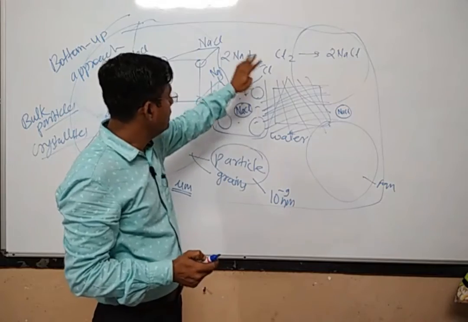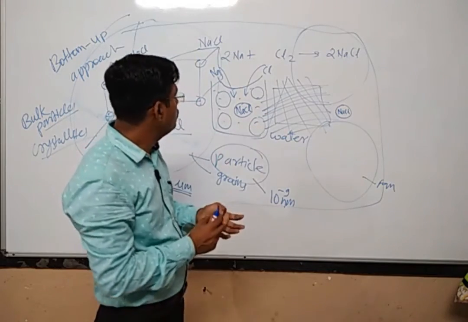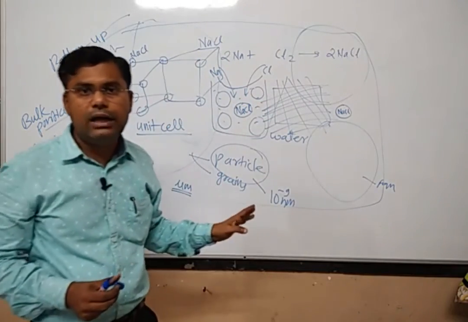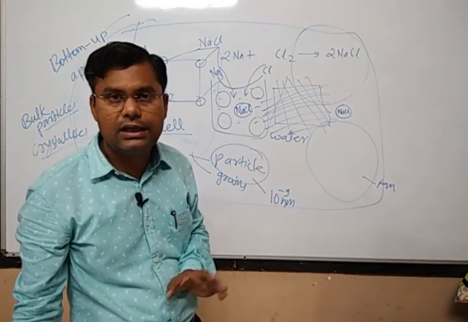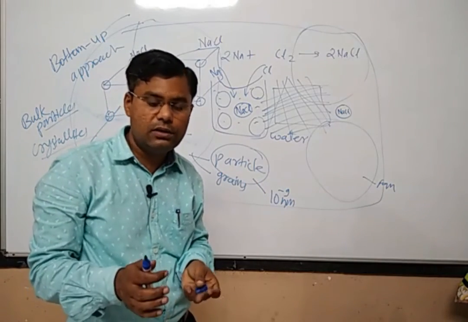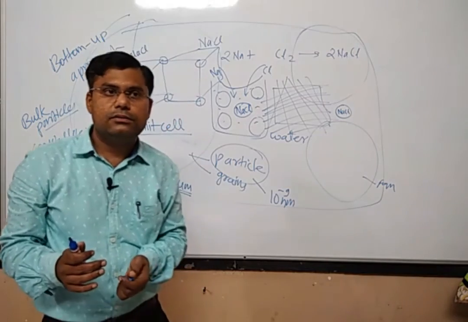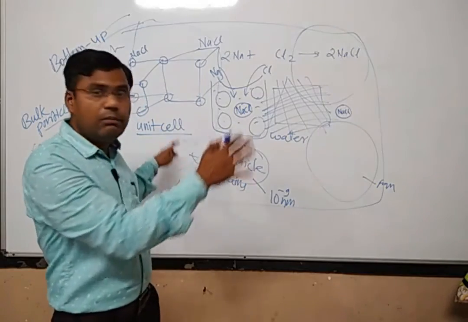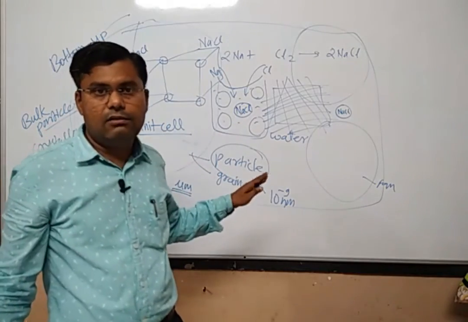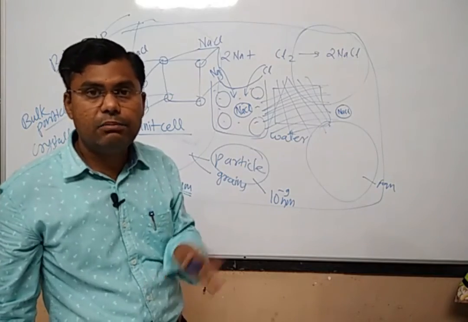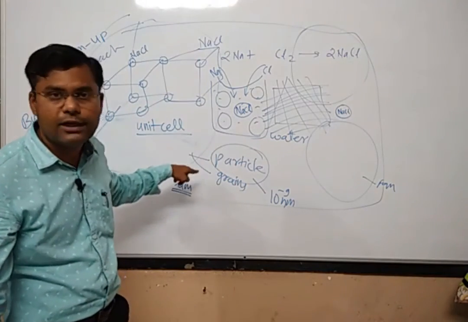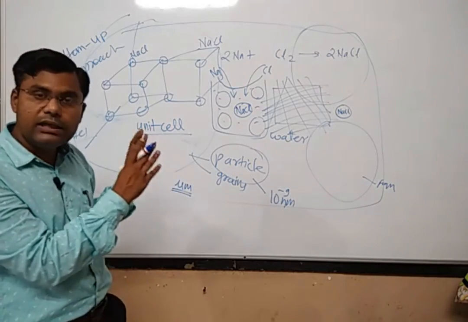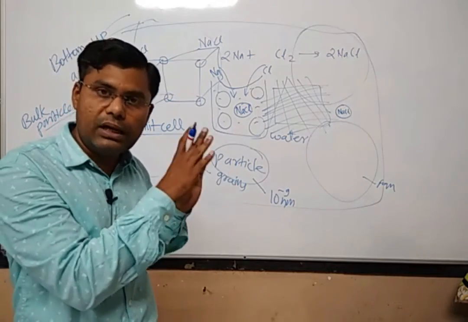If you can arrange things like that, even if you cannot see one particle at a time, you will see all the particles at a single time. Our understanding is that we are observing a bulk particle, but actually that is not the case. Whatever we see, we assume it is a bulk particle, but inside that bulk particle there are so many nanoparticles. So the actual nature of this bulk particle is the nanoparticle only.